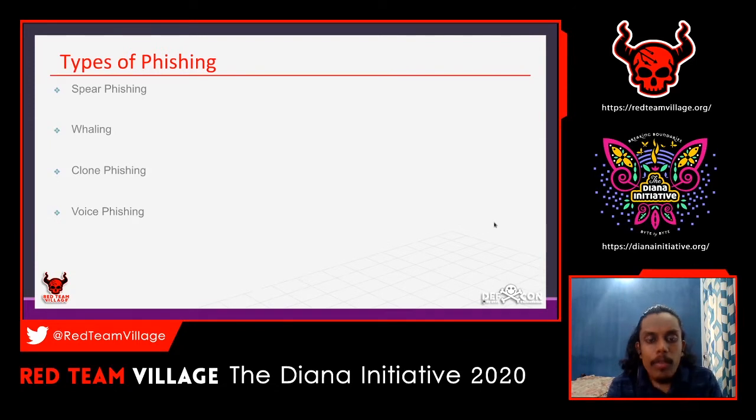The next one is voice phishing, or vishing. Not all phishing attacks require a fake website, because sometimes phishing only needs a call from an attacker. I'll give you an example. Let's say there is a call that claims to be from a bank, and the caller, or attacker, tells the user to dial a particular phone number regarding a problem with their bank account.